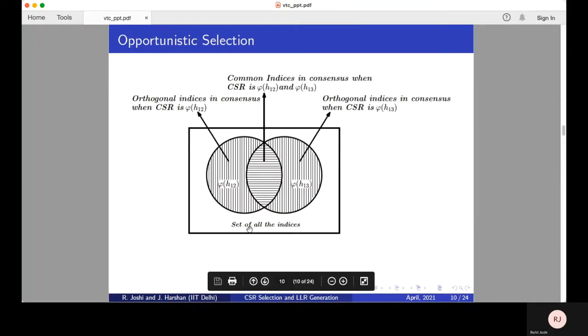Now one interesting question arises here. Out of the two channels H12 and H13, which one to use as a CSR? In the Venn diagram, we can see that there are three possibilities within a given coherence block. Either H12 is in consensus at all three nodes or it is H13. There is one more special case where both the channels are in consensus at all three nodes and either of them is a good candidate as the CSR.